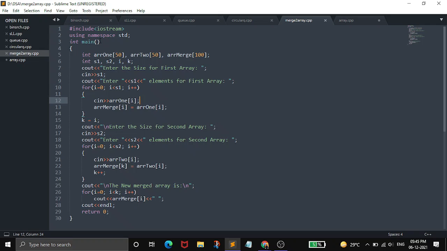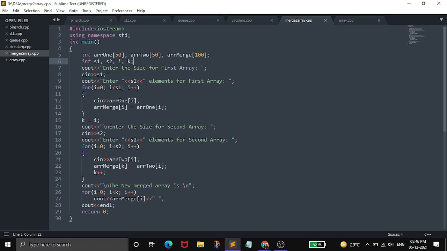So inside int main, firstly we have to make 3 arrays. I am making array 1, array 2 and array merge, which is our final array. For these I have given the sizes 50, 50 and 100. I have given bigger sizes just so that in case of overflow we don't get overflow errors. Then we have to declare some integer variables. S1 and S2 are the sizes of array 1 and array 2. Then i and k are just the initializing integers which we'll be using in the for loop and while loop.